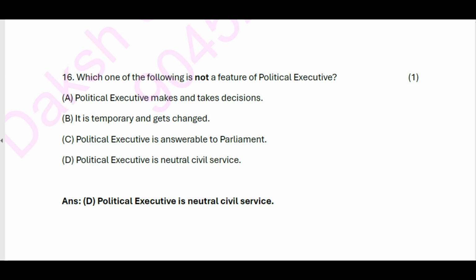16. Which one of the following is not a feature of political executive? A. Political executive makes and takes decisions. B. It is temporary and gets changed. C. Political executive is answerable to Parliament. D. Political executive is neutral civil service. Answer: D. Political executive is neutral civil service.